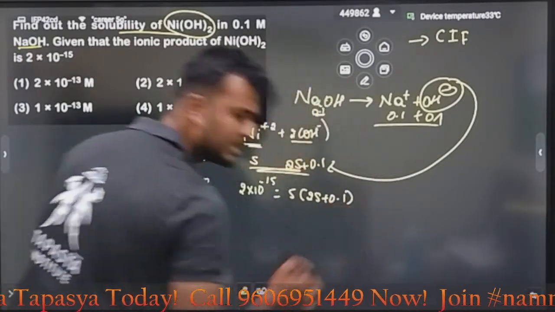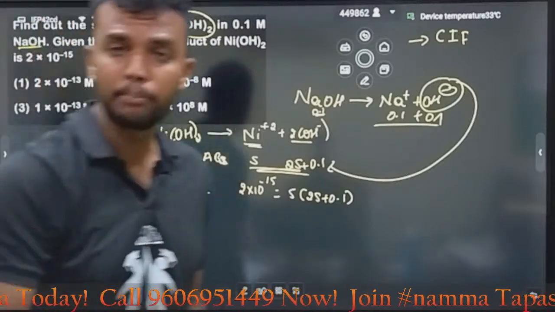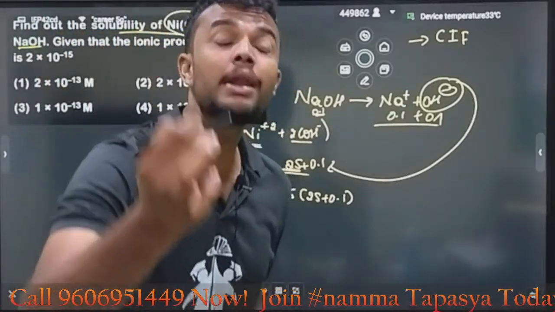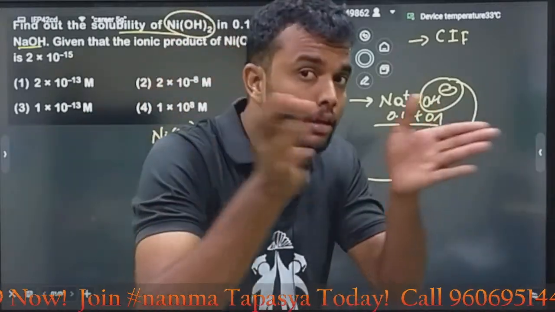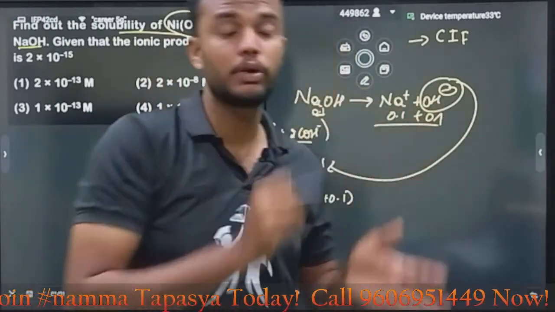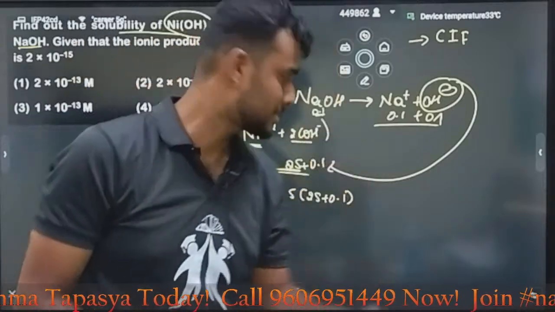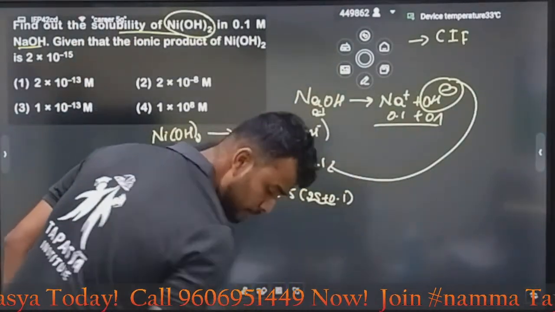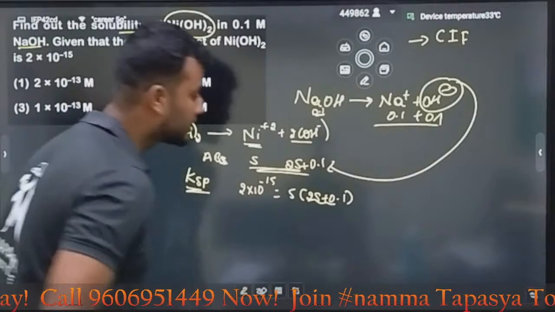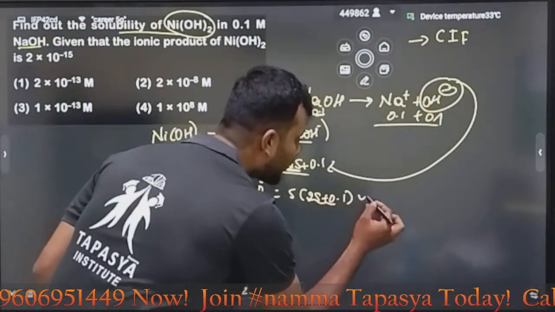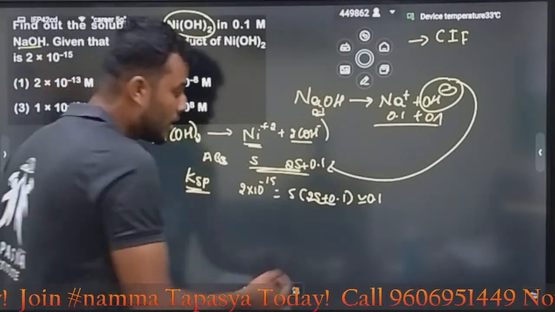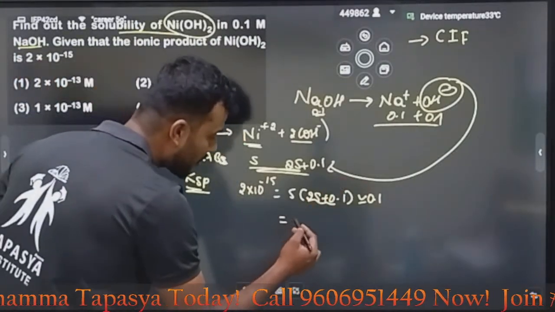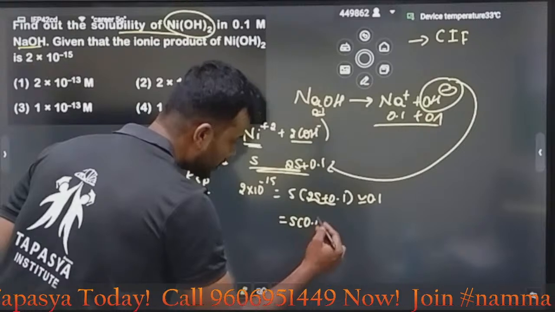Why, sir, are you considering 0.1? Very simple, sir. Because a common ion is there. If we have a common ion, what will happen? That ion also contributes, and solubility decreases. This entire value, my dear bacho, is approximately equal to 0.1. Due to common ion effect, its value becomes S into 0.1.